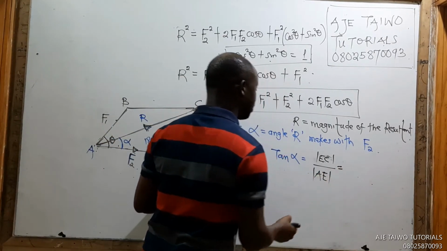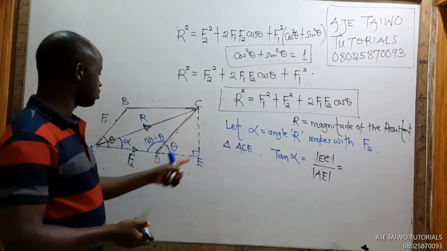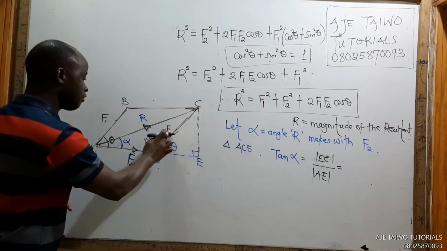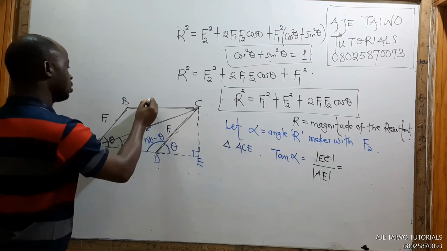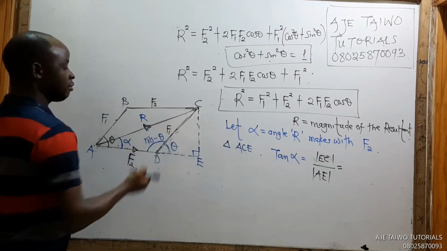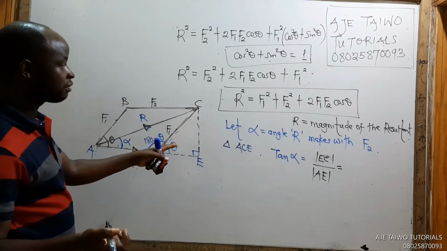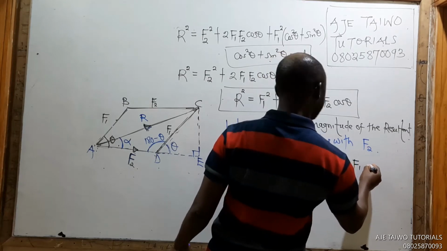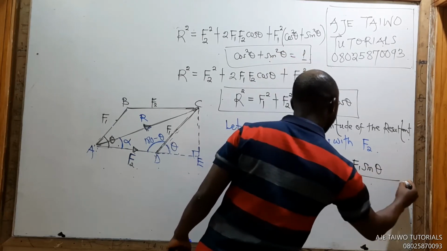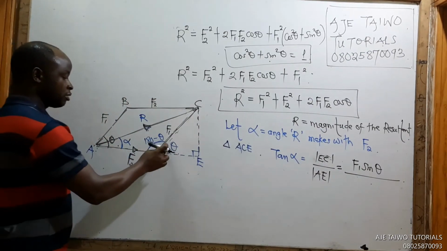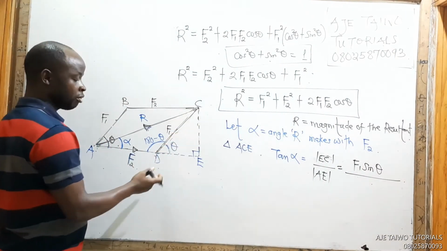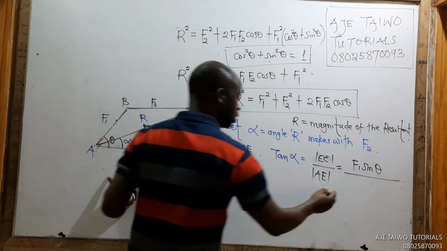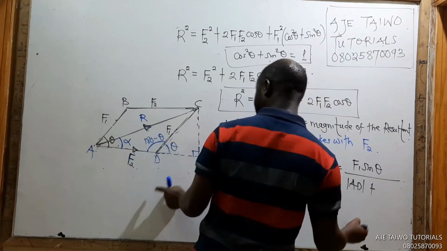And what is our EC? If you can still recall, this was F2. Here it's still the same F1. This is the same as A, and this is the same as A. F2, F2, F1, F1, okay? So what do we call EC? We have gotten EC before. EC is F1 sine theta, of course, don't forget, it's opposite over hypotenuse. That's F1 sine theta over AE. What's AE? AE is actually AD plus DE.